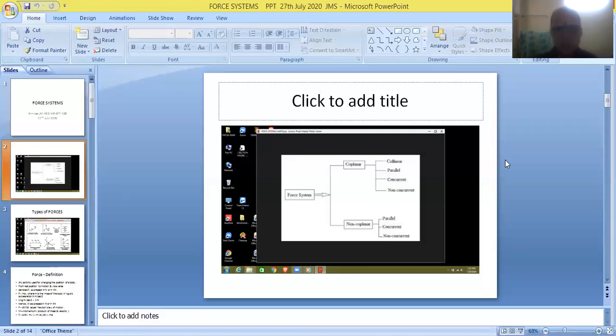Now secondly, we have the second variety, called parallel forces. In some situations, all the forces will be parallel to each other. Then simply they are called parallel forces. In this, we have two more categories, like forces and unlike forces. If all the parallel forces are acting in the same direction, either upward or downward, they are called like forces.